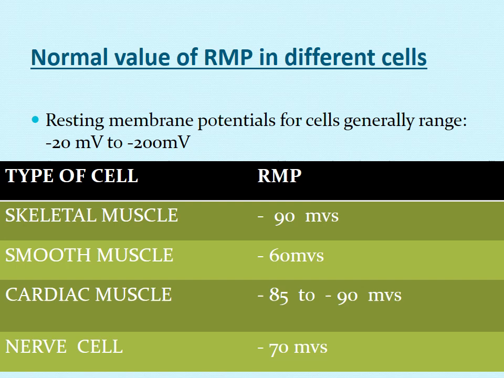So these are the RMPs in different cells. These three are the muscle cells, and this nerve cell also. These all are the excitable cells, and the value of RMP is actually present in all the cells, but in the excitable cells it's only present in the resting state, meaning when they are not stimulated. And we are more concerned with all these cells because we will discuss these processes, the action potential, in all these cells. The nerve cell we are going to discuss in second year, but these three cells we will discuss here in the first year.